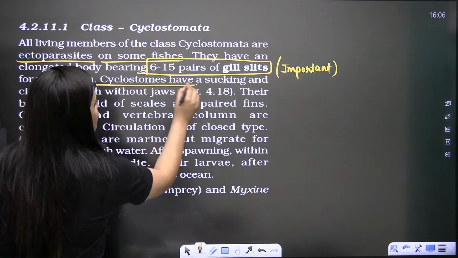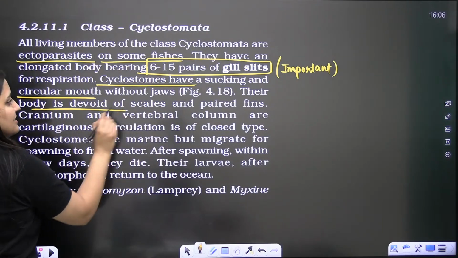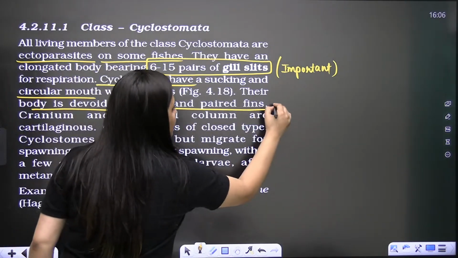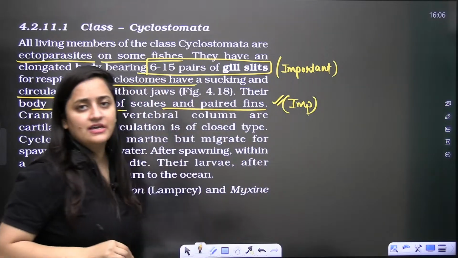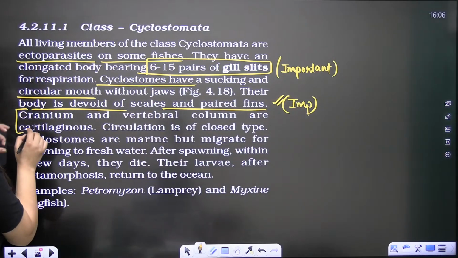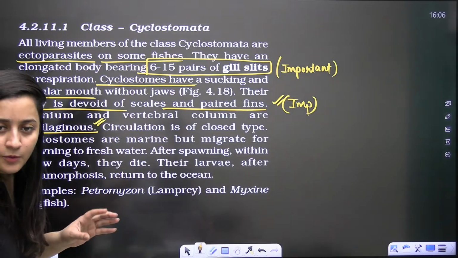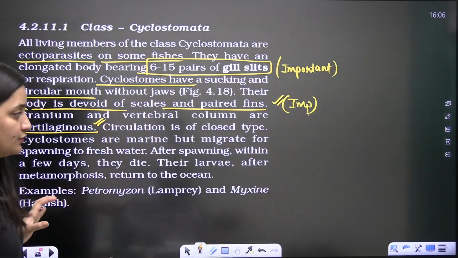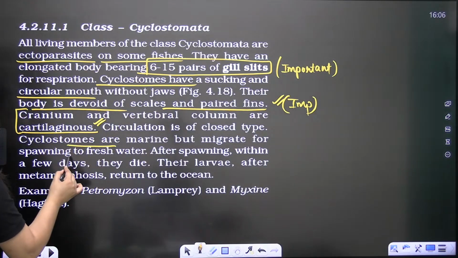So cyclostomes have a sucking and circular mouth. We are done with it. No scales are there. No paired fins are there. Another important point: no scales, no paired fins are present in Cyclostomata. The cranium and vertebral column are cartilaginous. They are not bony. You will see bony structures in the bony fishes only. Circulation is closed type. They are marine. They migrate for spawning.